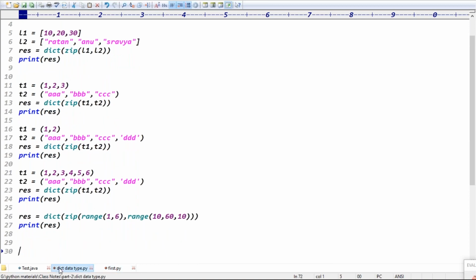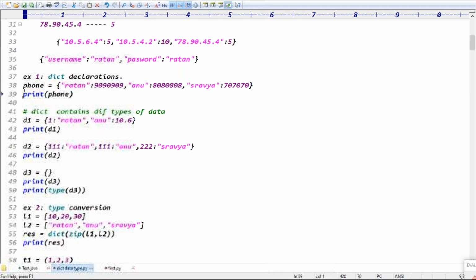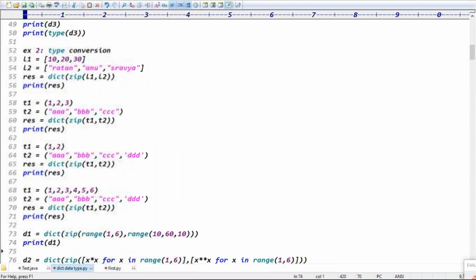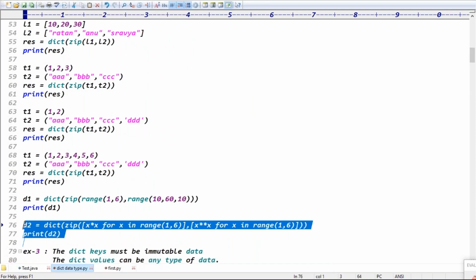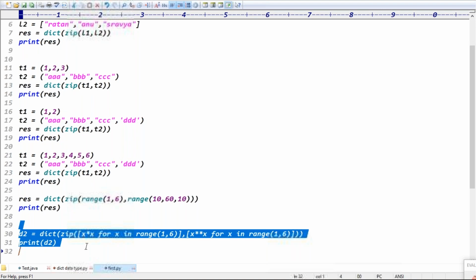Guys, the first example was dictionary declaration of phone numbers and different types of data, duplicates, and an empty dictionary. And the second example is type conversion. Is example 2 clear? Guys, can you please tell me what is the output of this line? Check this line once.